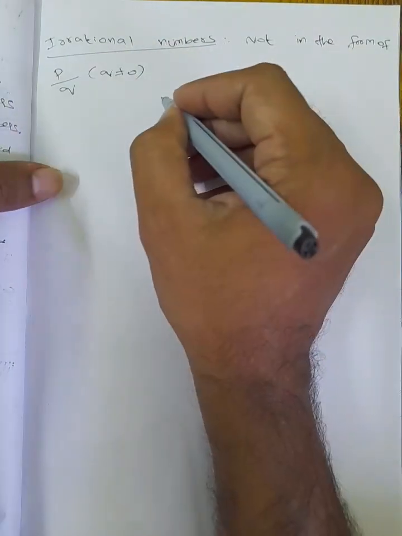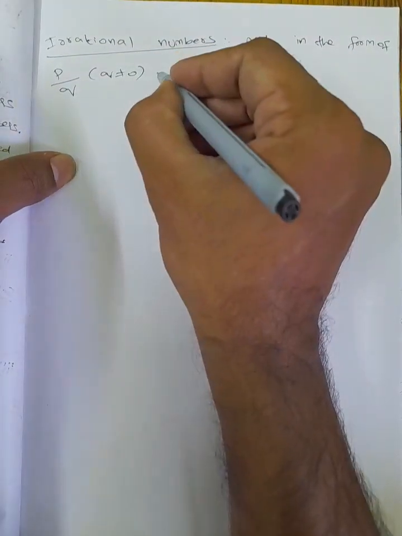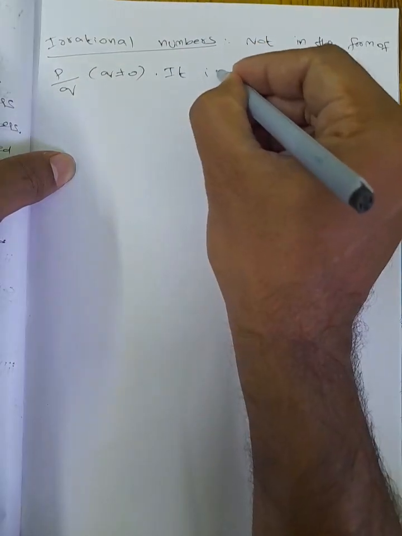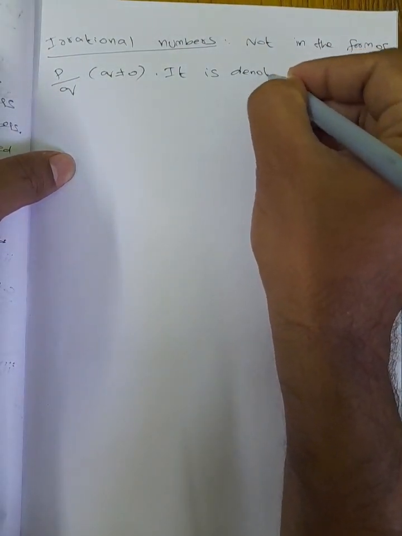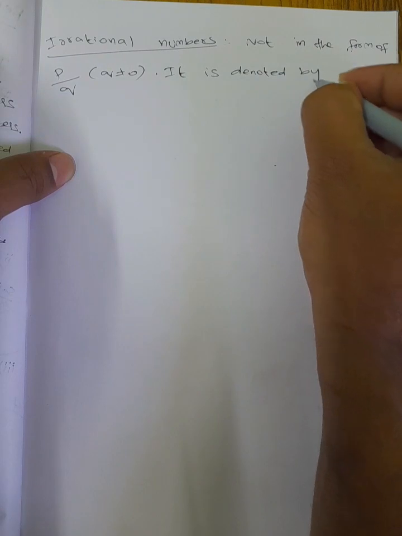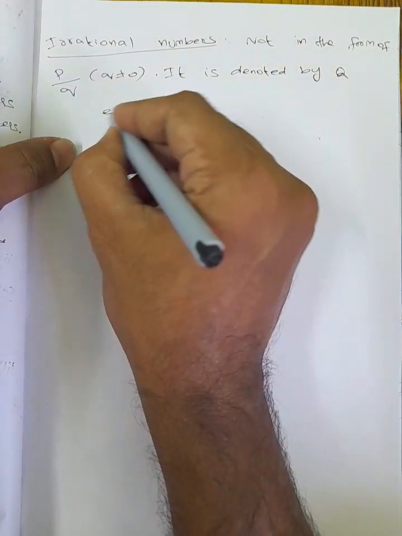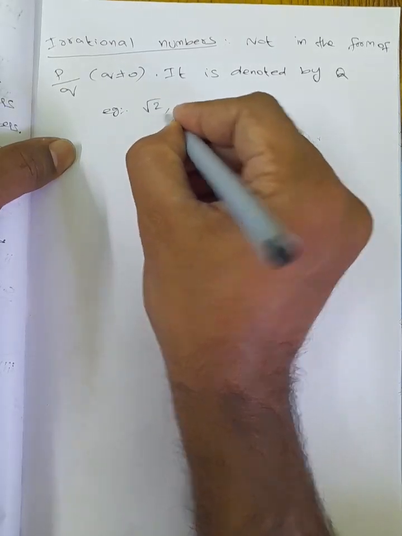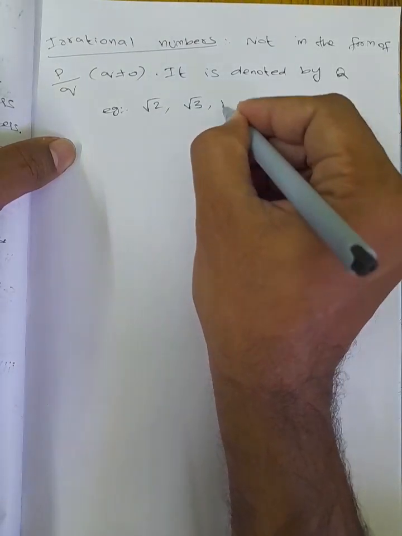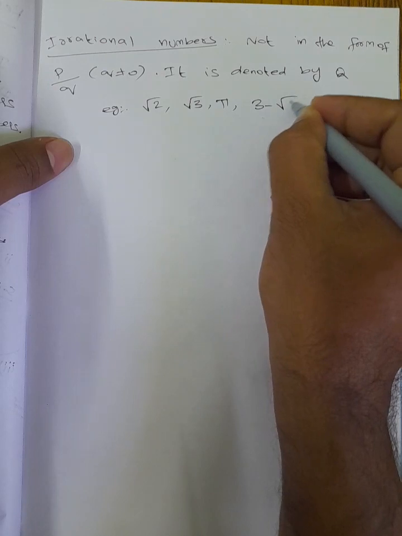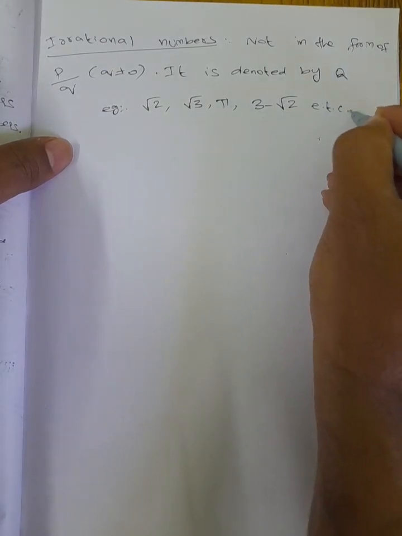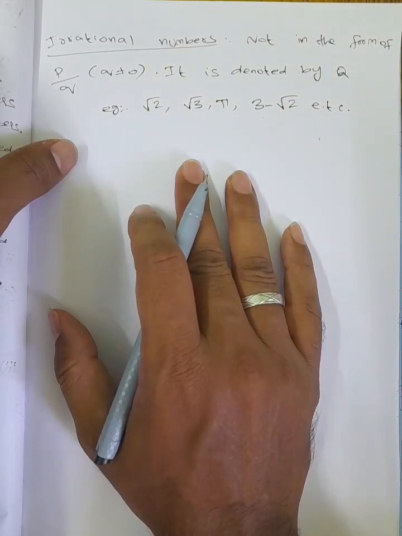The collection of all irrational numbers is denoted by Q. For example, we can take √2 or √3, pi, 3 minus √2, etc. We can write these as irrational numbers.